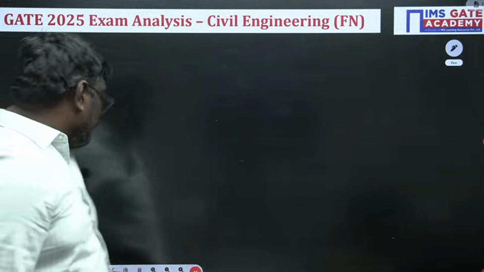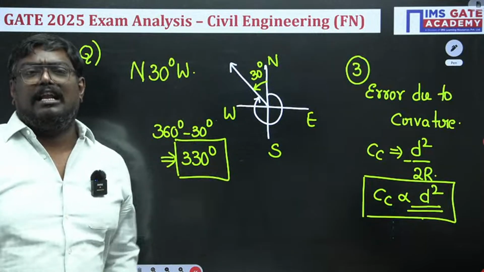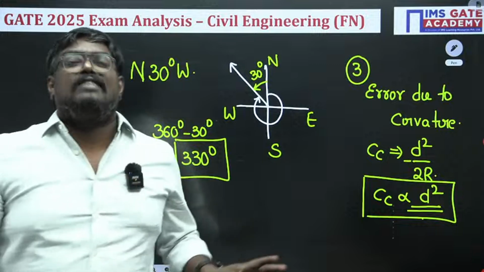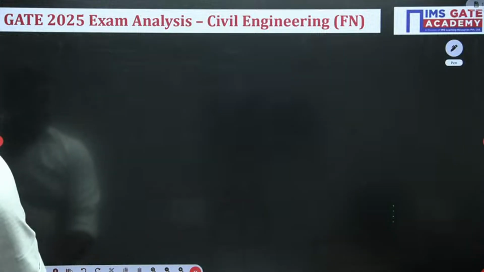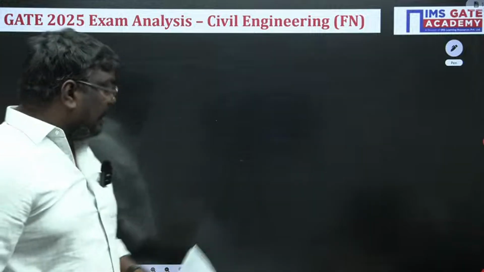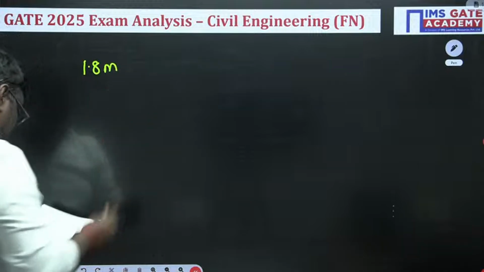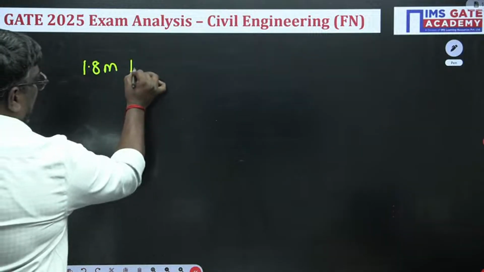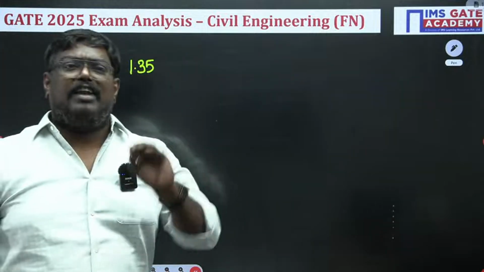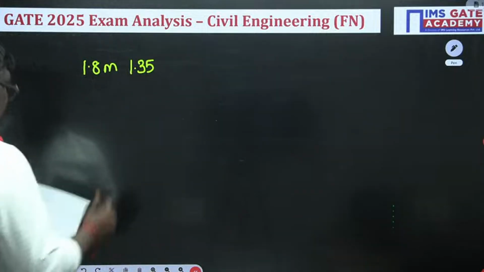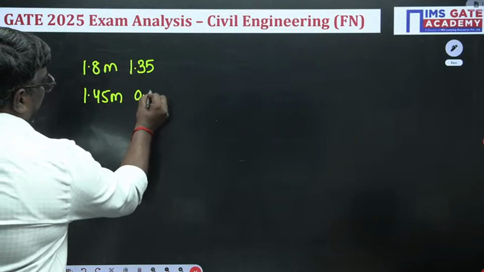Sir, these are two simple questions in geomatics which you can clearly solve and easily secure 2 marks. Next, in differential leveling or reciprocal leveling, they have given different values. One is 1.8 meter, the other value is 1.35. This is the question I have told n number of times in class also. And here it is 1.45 meter and this is 0.95 meter.